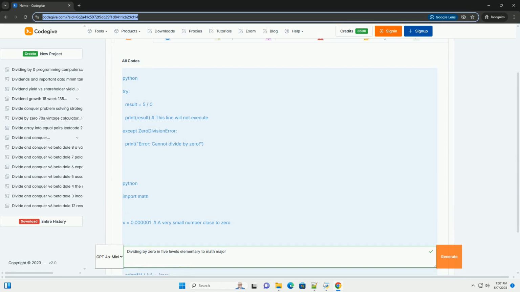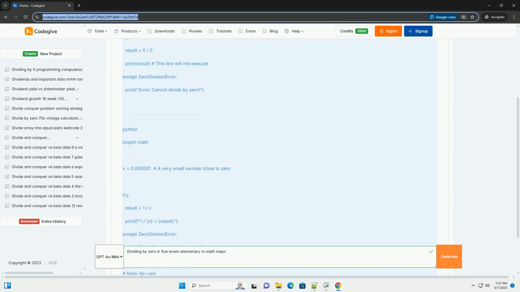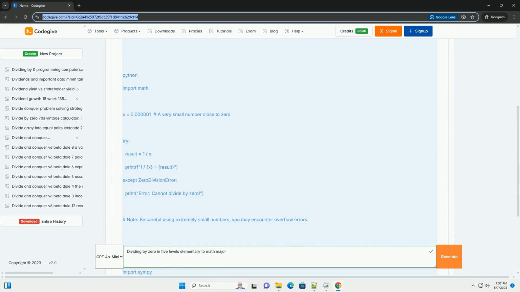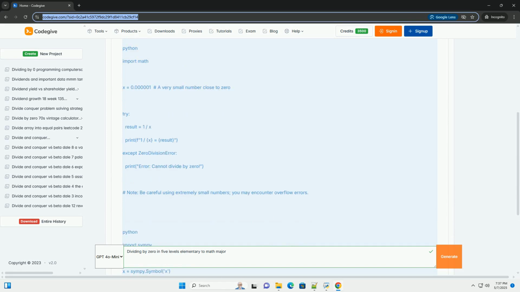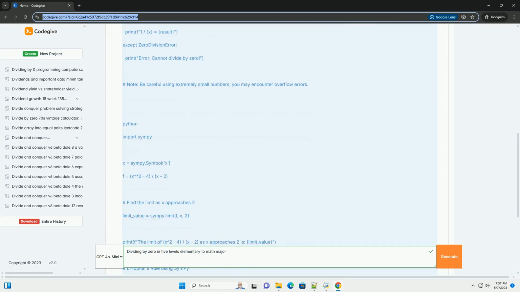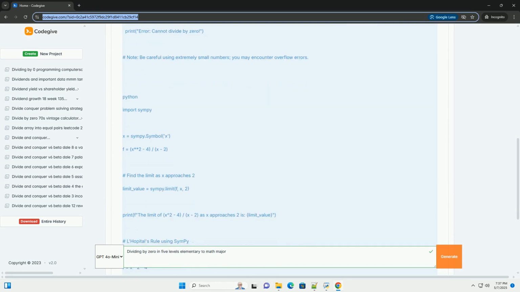OK, let's embark on a journey to understand the infamous concept of dividing by zero, from a beginner's perspective all the way to a more advanced mathematical understanding. We'll break it down into 5 levels, with explanations, examples, and even some code snippets. Level 1, Elementary School, the sharing problem.